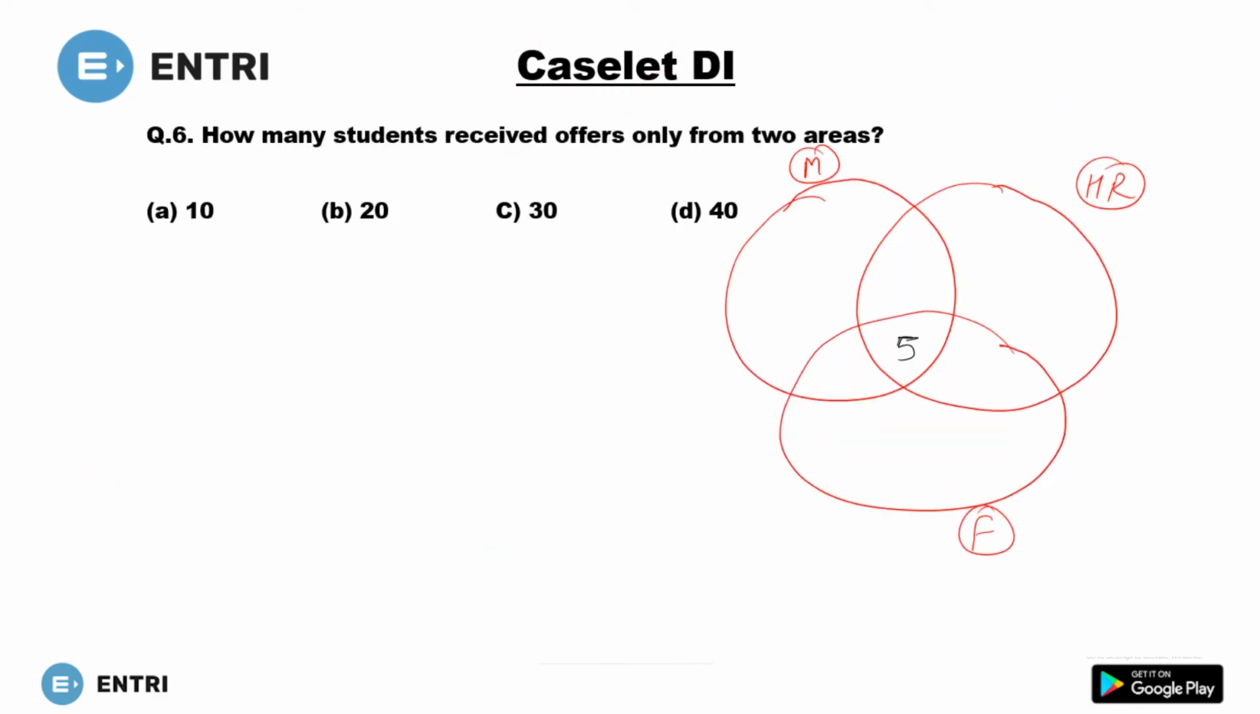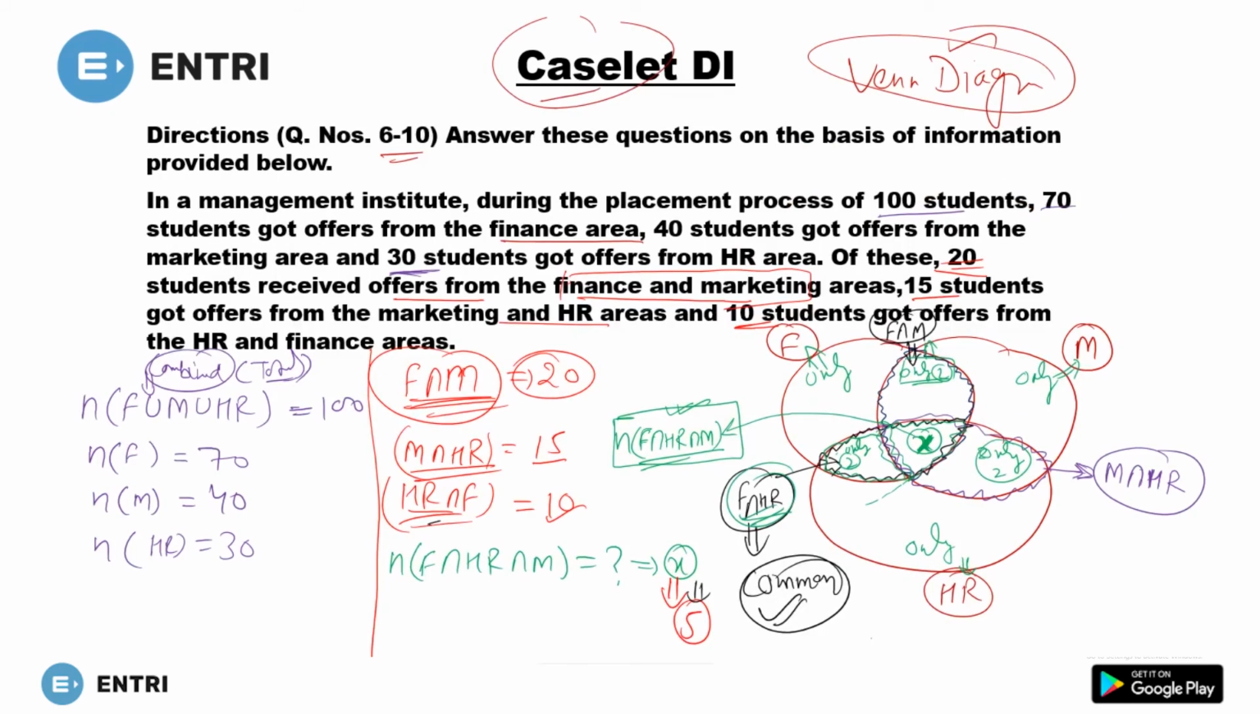So always you have to start from this point. Five students are in the intersection. Five students got offers from all the departments, from marketing, HR, and finance. Okay. Now move to this.